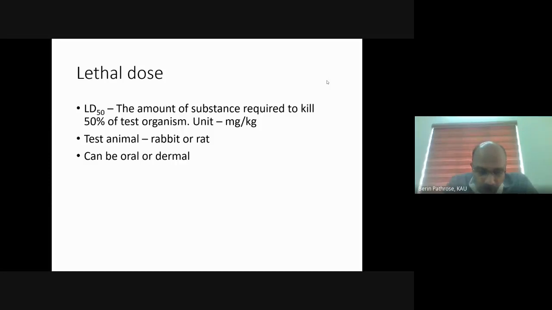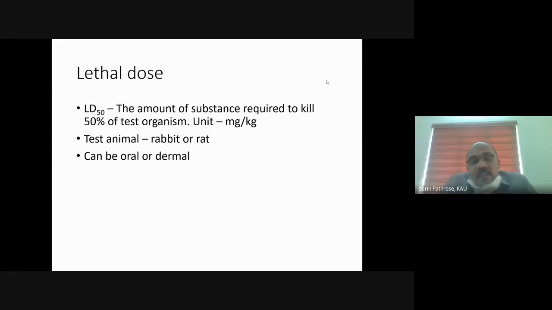LD50 is the amount or quantity of a substance or a chemical required to kill 50% of the test organism. I will repeat: lethal dose 50, abbreviated as LD50. That is the quantity of a chemical, in this case a pesticide, that will kill 50% of the test organism, and its unit is milligram per kg.